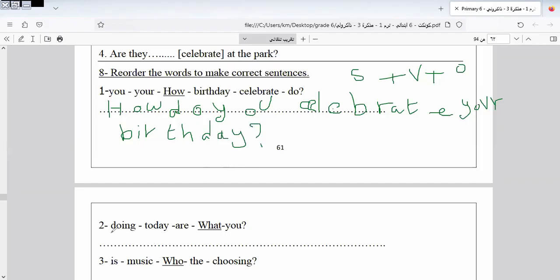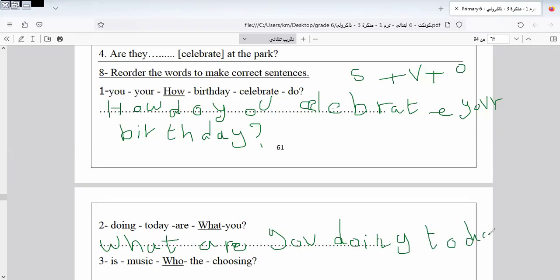Another one, here it will be, "what are you doing today?" What are you doing? What are you doing today? And I put the question mark at the end of the sentence, okay?